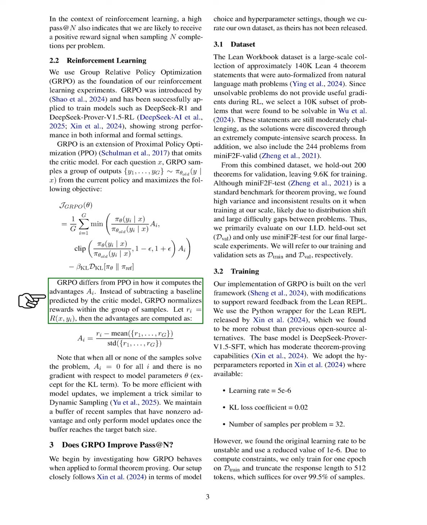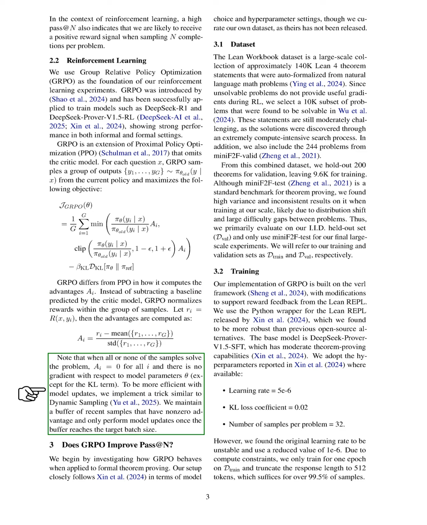We define the reward for each output and compute the advantage by taking the difference between the reward and the average reward of the group, divided by the standard deviation of the rewards. If all or none of the samples solve the problem, the advantage is zero, leading to no gradient updates for the model parameters, except for a specific term. To enhance efficiency, we use a method similar to dynamic sampling, where we keep a buffer of recent samples with non-zero advantages and only update the model once this buffer reaches a certain size.